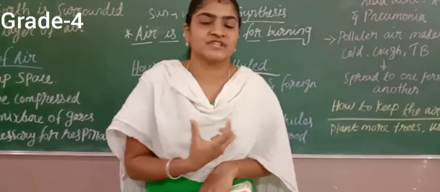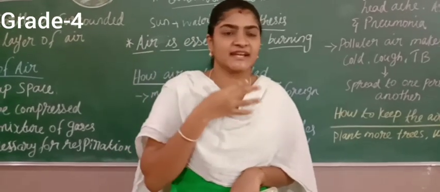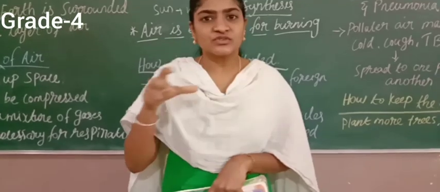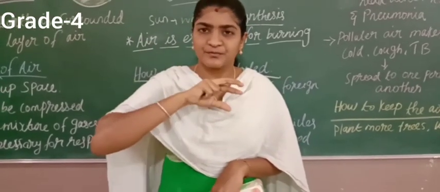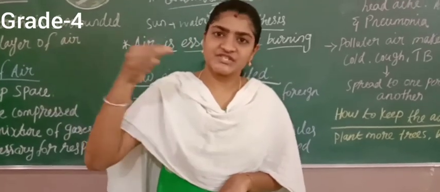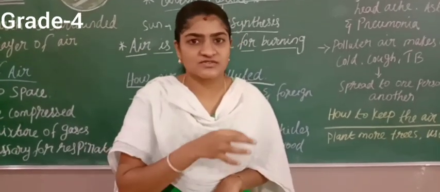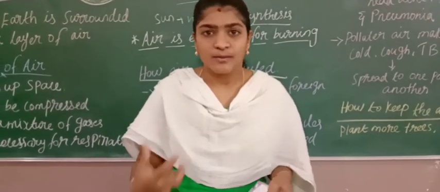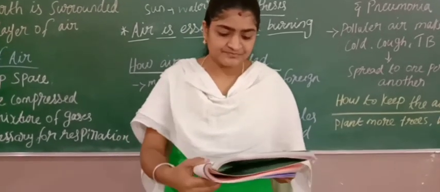Also we can see more smoke being released from the factories and vehicles. Due to that, polluted air is present in the atmosphere, right? When fresh air enters, the fresh air also gets polluted. So that's how the air gets polluted in our environment.